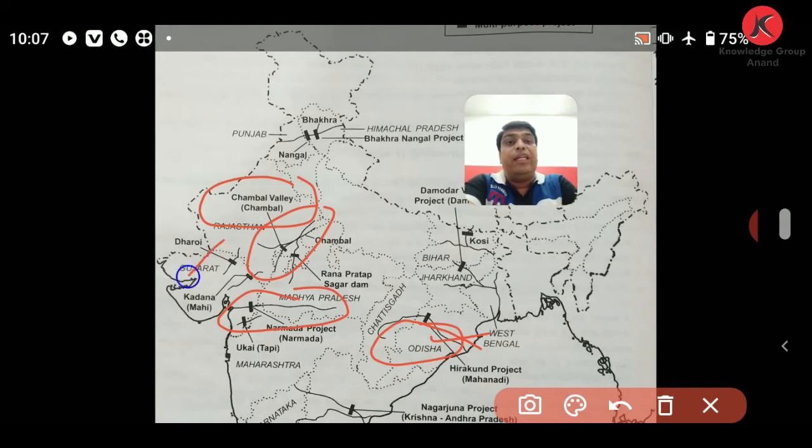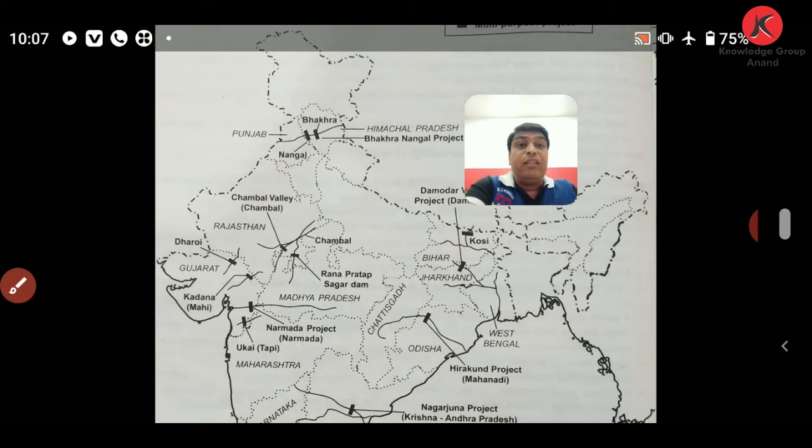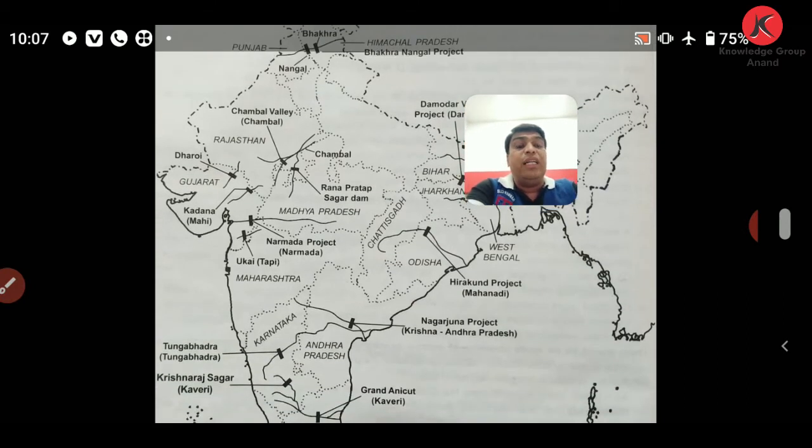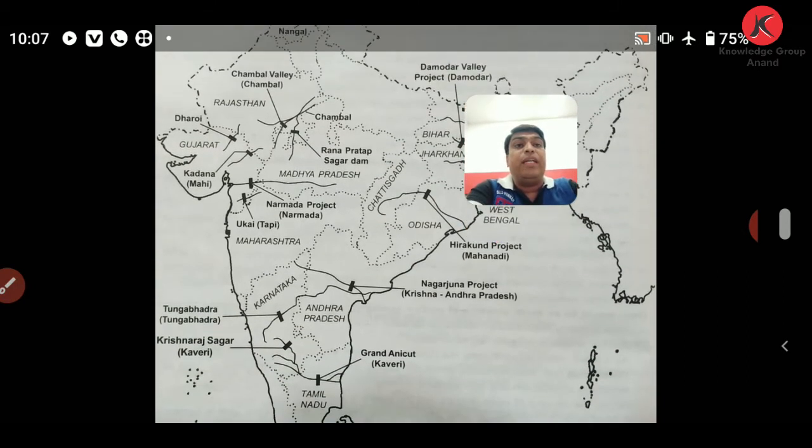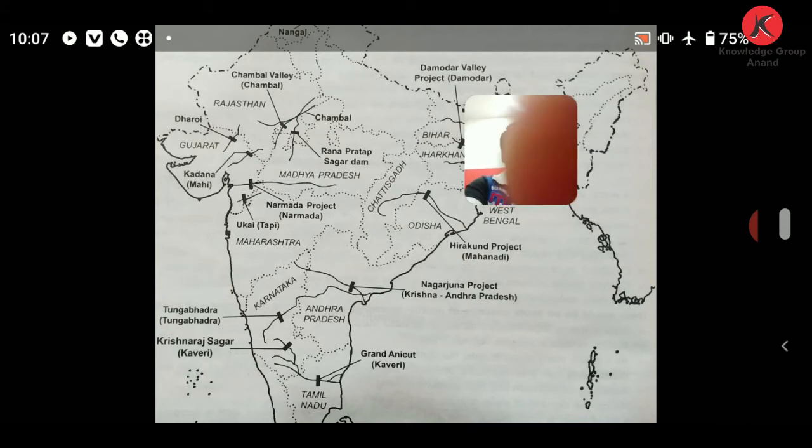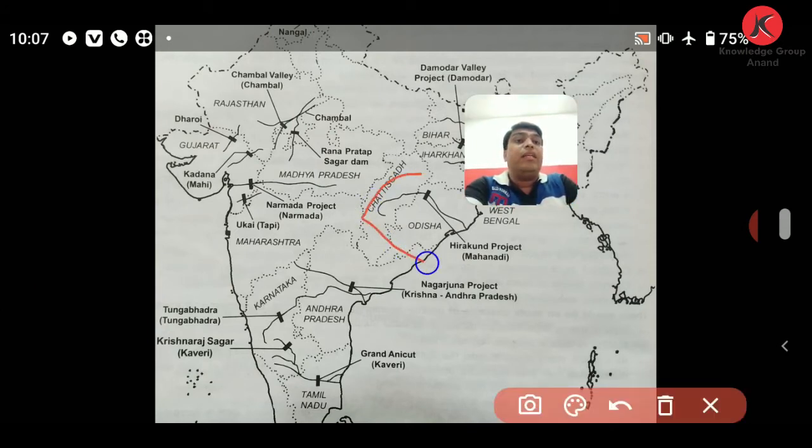You can see the Dantiwada multipurpose project on river Sabarmati. The beneficiary state is Gujarat. So these were some of the multipurpose projects that we can see. There are some more, like the Hirakud multipurpose project that we have already seen.